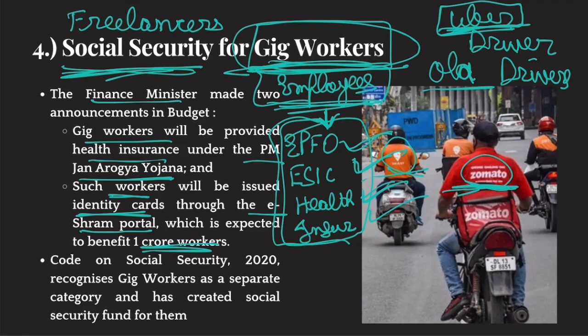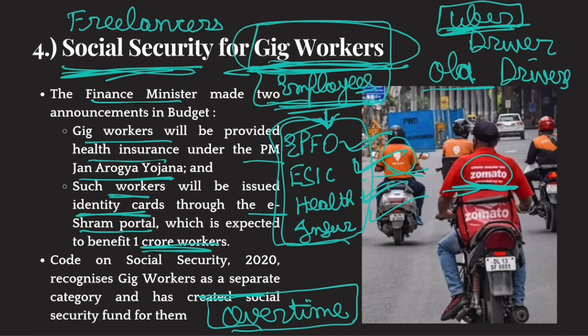Plus, do you know that our labor laws also have provisions related to your working conditions? That you cannot work for more than 8 hours. And if you are working for more than 8 hours, then you will get overtime. All these things are mentioned in Indian laws. And these things have to be followed by all companies.